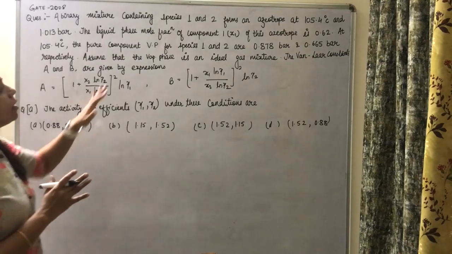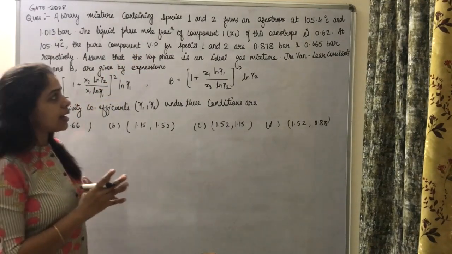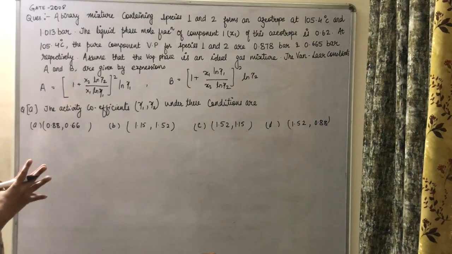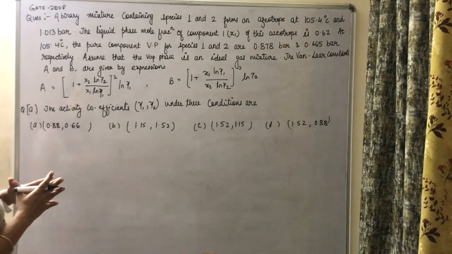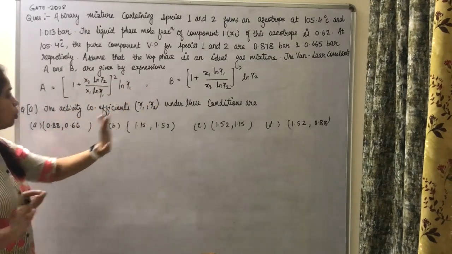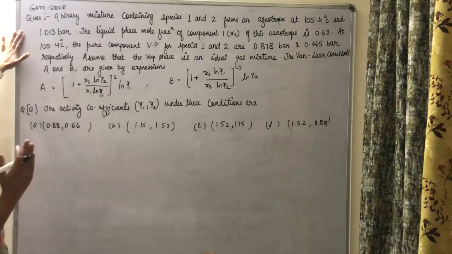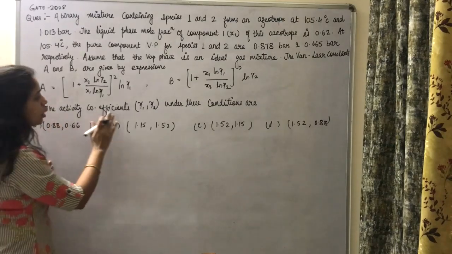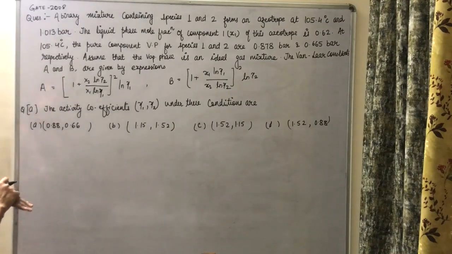The pure component vapor pressures of species 1 and 2 are 0.878 bar and 0.665 bar respectively. Assume that the vapor phase is an ideal gas mixture. The Van Laar constants A and B are given by expressions, so these expressions are given to us. This is a linked question, so we need to solve two questions. The first question is: the activity coefficients gamma 1 and gamma 2 under these conditions are.